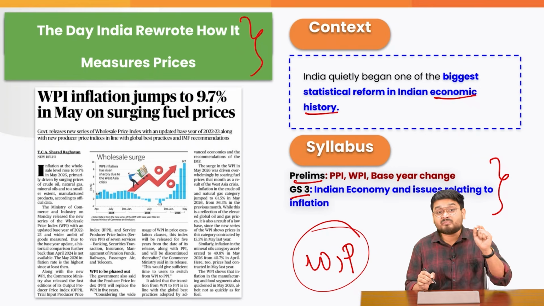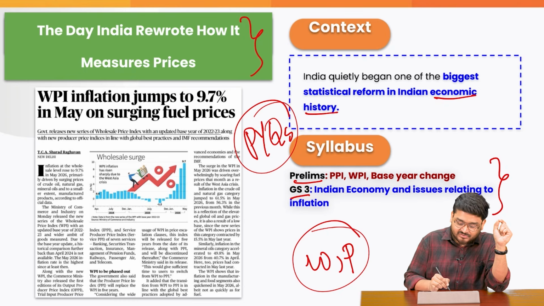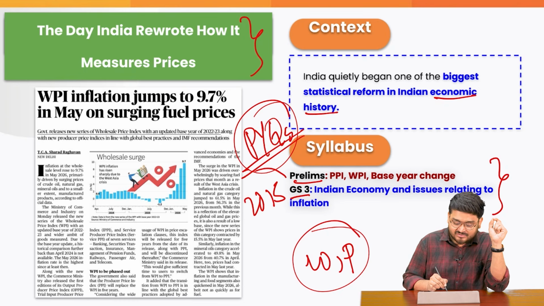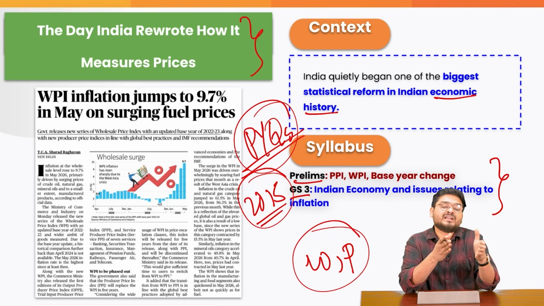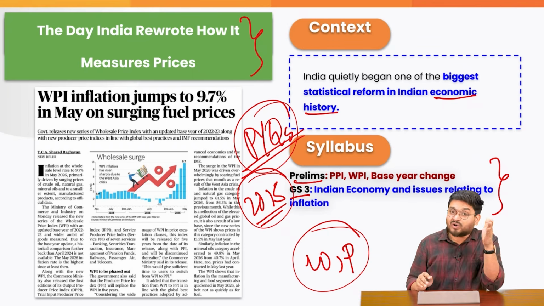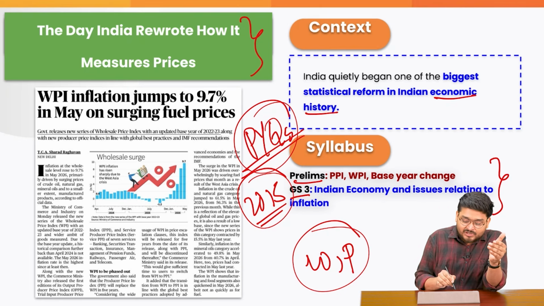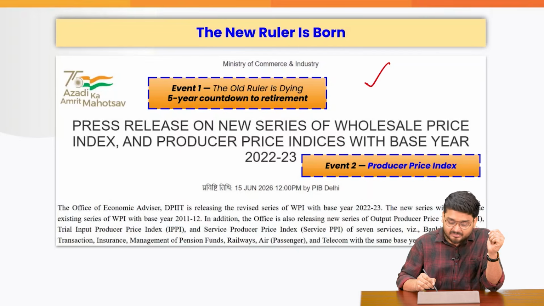prelims and especially mains, because in the PYQs, when it comes to mains, in the past they asked as to how in 2015 we changed the GDP methodology. Also recently they have asked in mains as to how we measure unemployment in the country. So right now 2026 mains can have a potential question as to what were the recent changes related to inflation measurement in the country, and that is exactly where this article comes up.